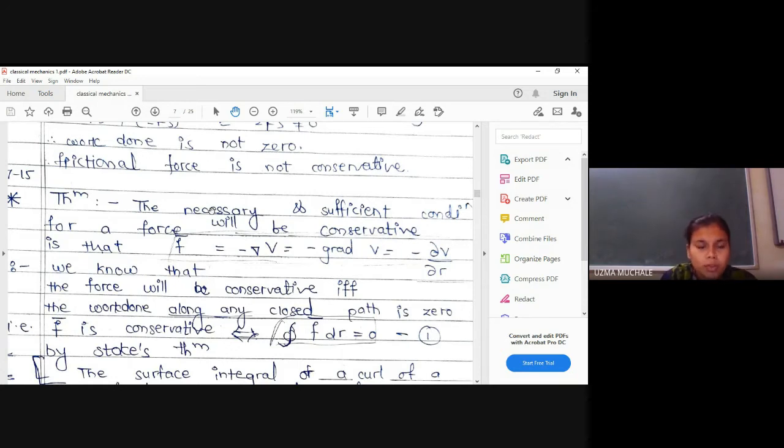Right? So what is the theorem? This theorem tells us that the necessary and sufficient condition for the force to be conservative is that force can be written as minus del V, or minus grad V, or minus dou V by dou R. Where R is what? A position vector, and if we are discussing in 3D space, then it must consist of x, y and z directions.